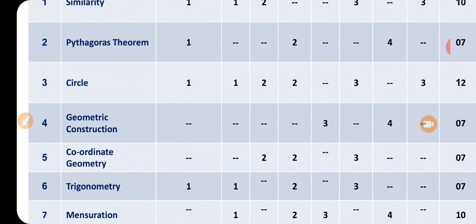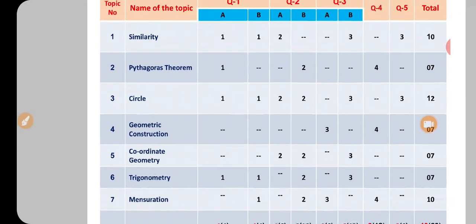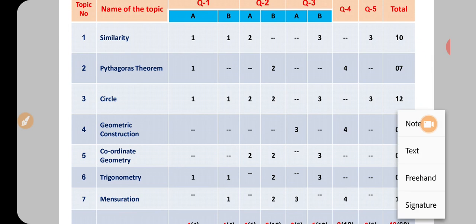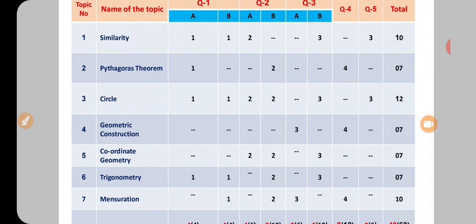Then the fifth topic, coordinate geometry, wherein the marks allotted are 7, with question number 2A 2 marks, B 2 marks, and question number 3B 3 marks. So total 7 marks. For the sixth topic, trigonometry, the probable questions will be asked in question number 1A, B, question number 2B, question number 3B, and total 7 marks.